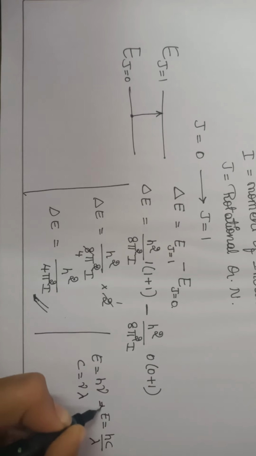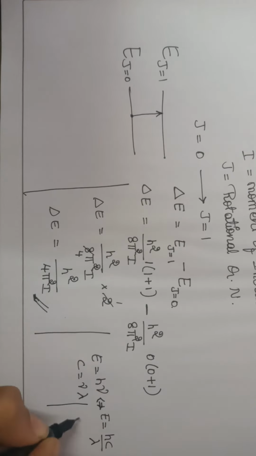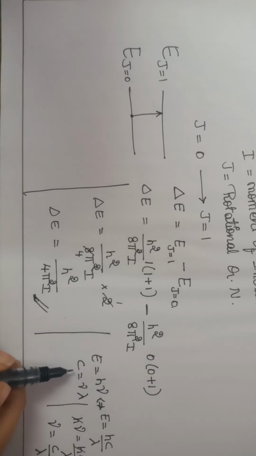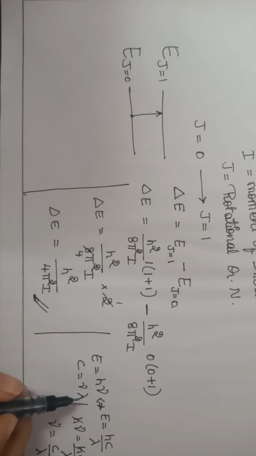We can equate these two. We will get h mu is equal to hc by lambda. Here h, Planck's constant, gets cancelled. Mu is equal to c by lambda, or c is equal to mu lambda. This is one of the expressions. Also, 1 by lambda is equal to mu bar.